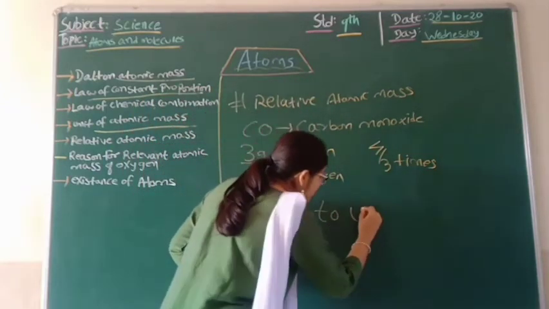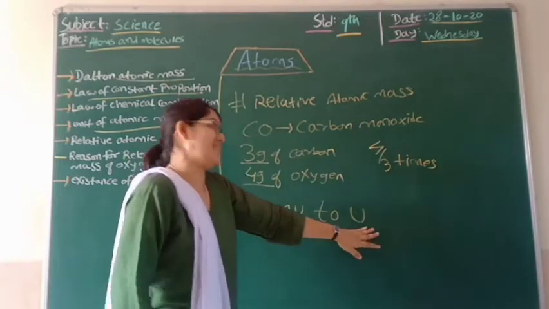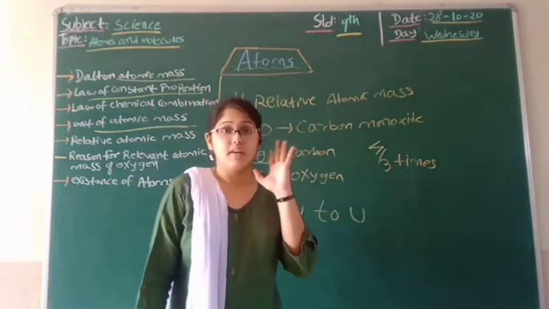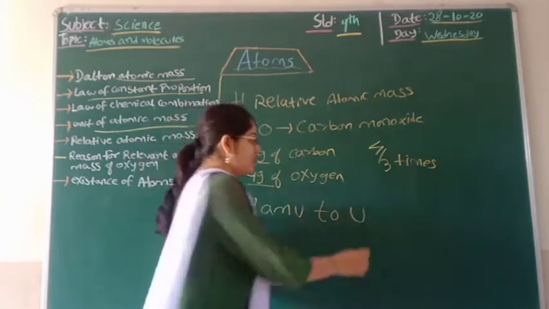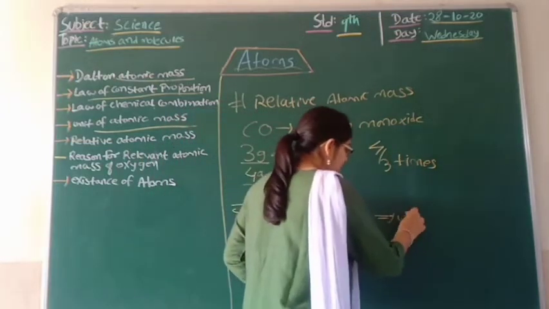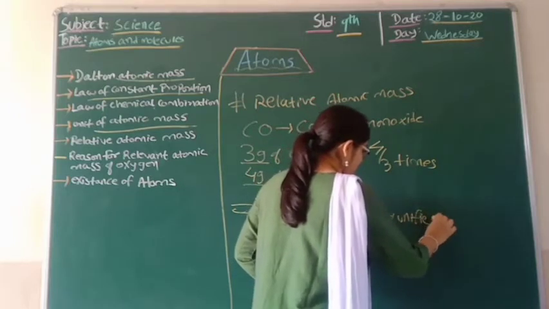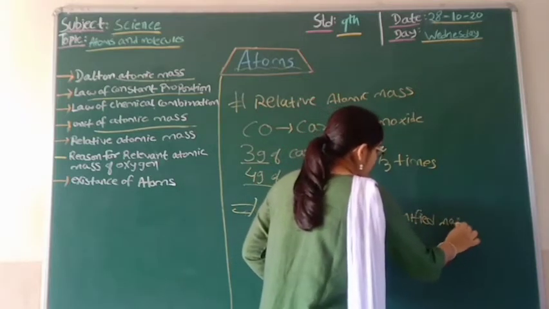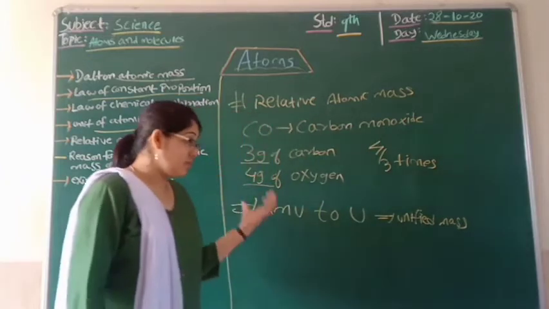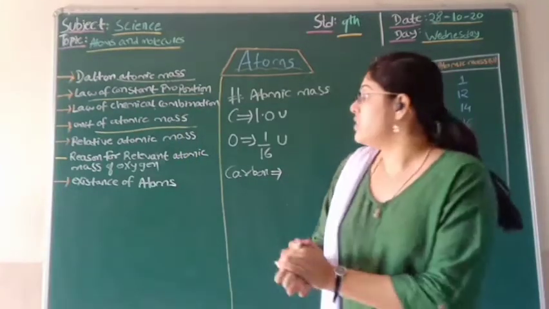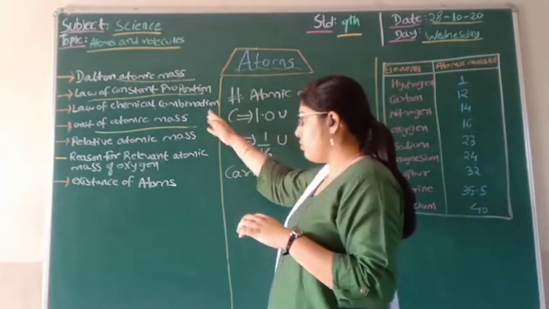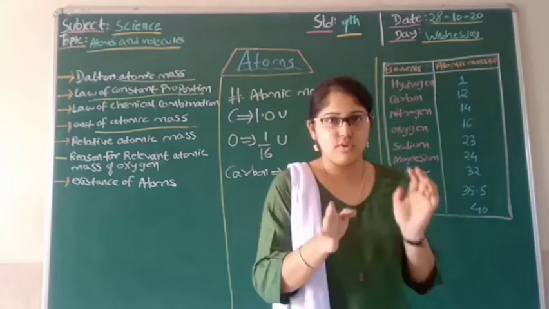to single U, and this has been accepted by the IUPAC, and they said U is nothing but known as unified mass. So students, we have seen that there was a unit of atomic mass and that was considered as U, that is unified mass.